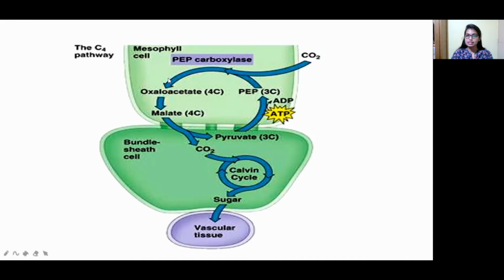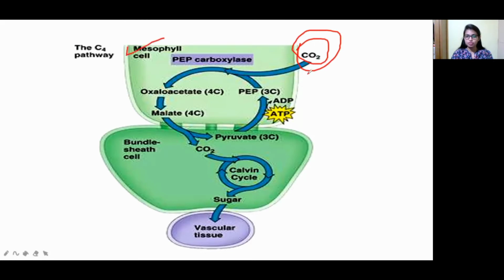Let us see. This is the mesophyll cell, this is the bundle sheath cell. In the mesophyll cell, what happens? Carbon dioxide will be fixed. See, fixation of carbon dioxide happens here. You can see carbon dioxide over here, right? So this fixation of carbon dioxide takes place in the mesophyll cell.